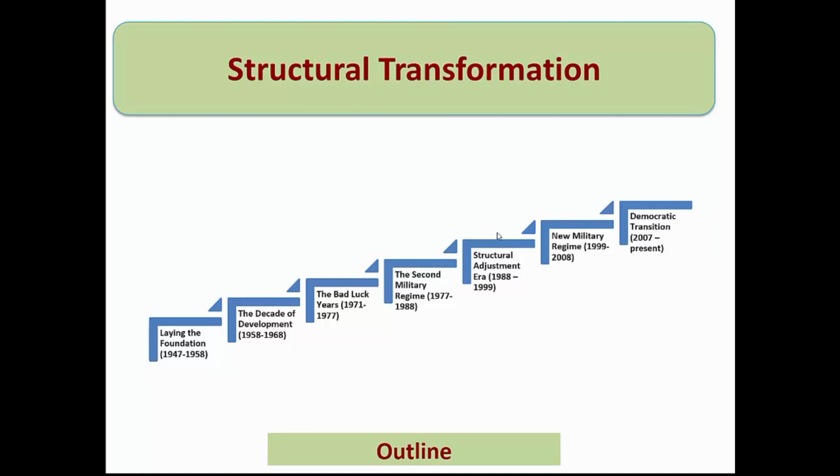सो इकोनॉमिक हिस्ट्री ऑफ Pakistan has been divided into 7 different decades, and that is the outline of our first module. First of all, we'll be discussing laying the foundation phase 1947 से 1958 तक, then 1958 से 1968 तक टाइम पीरियड that is said to be as developmental decade. So इसको development decade क्यों कहते हैं guys?